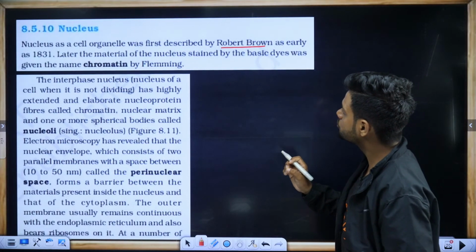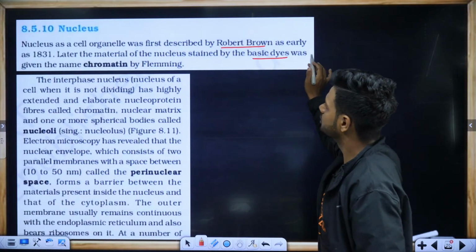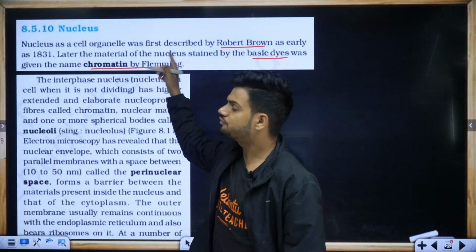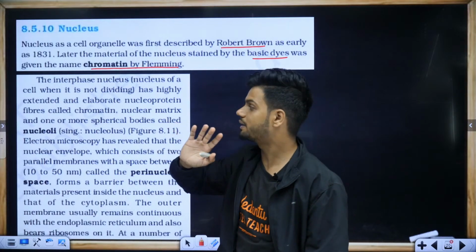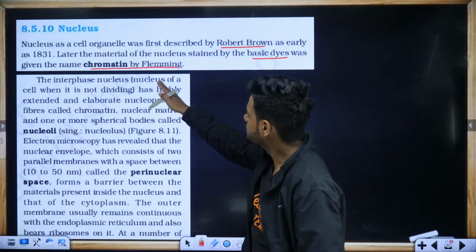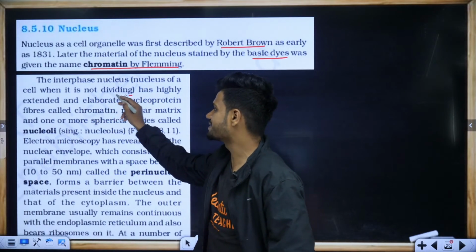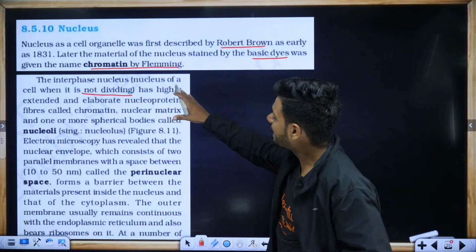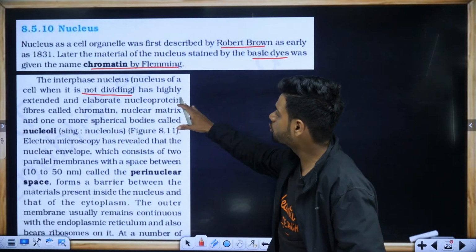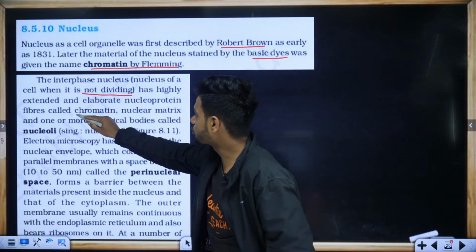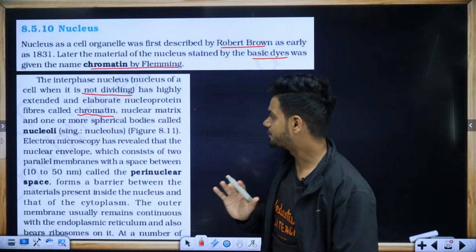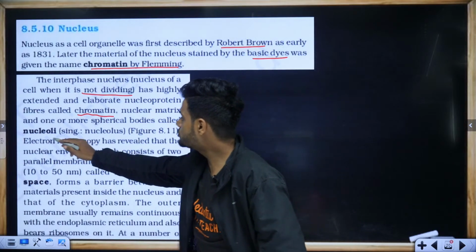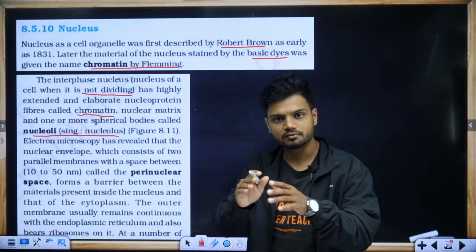Later, the material of the nucleus stained by basic dye was given the name chromatin by Fleming. Euchromatin, heterochromatin is there. The interphase nucleus, when it is not dividing, basically the resting stage, has highly extended and elaborate nucleoprotein fibers called chromatin. We can find the chromatin inside the nuclear matrix and one or more special bodies called nucleoli or nucleolus.